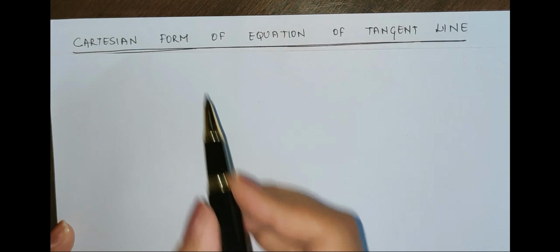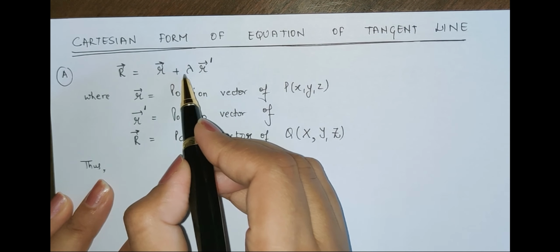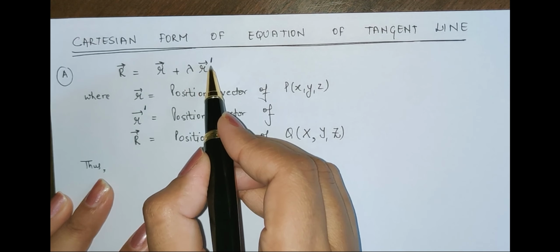This was the first equation which we learned a while ago: capital R, the equation of tangent line, is equal to small r plus lambda times r dash, where r was the position vector of point P. There was a curve C and a point P, and this is my tangent line. Say we have O, so this was the position vector r, and then we took another point Q and its position vector is capital R.